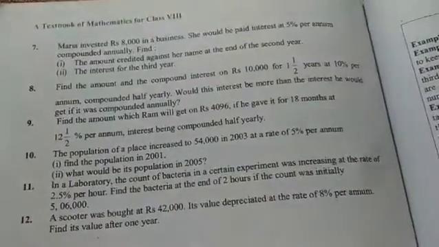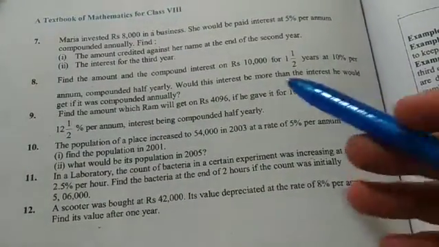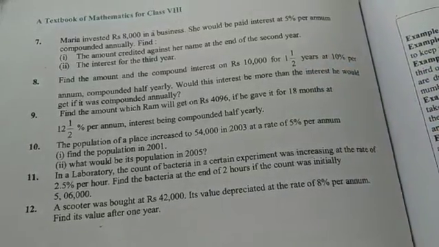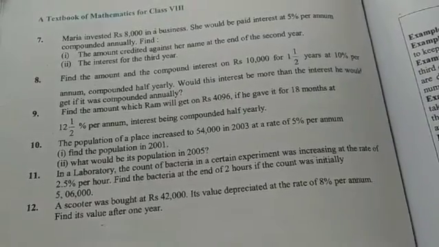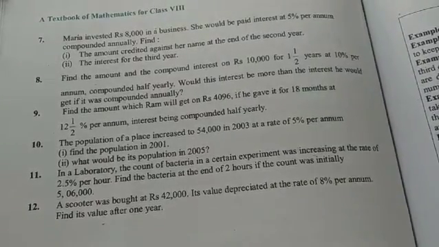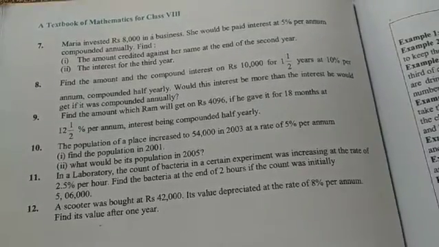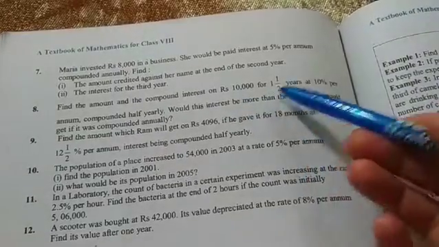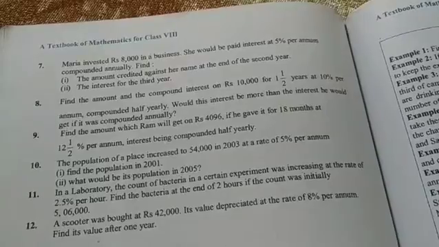Now the 8th question is: find the amount and the compound interest on this. That means this is the principal for 3/2 years. ये 1.5 साल है at 10% per annum, compounded half yearly. By half yearly we mean we have to change the time and the rate. So would this interest be more than the interest she would get if it was compounded annually? That means हमें इन तीनों पैरामीटर्स के साथ पहले हाफ ईयरली का निकालना है, फिर एनुअली का, और फिर चेक करना है कि किसका ज्यादा है.